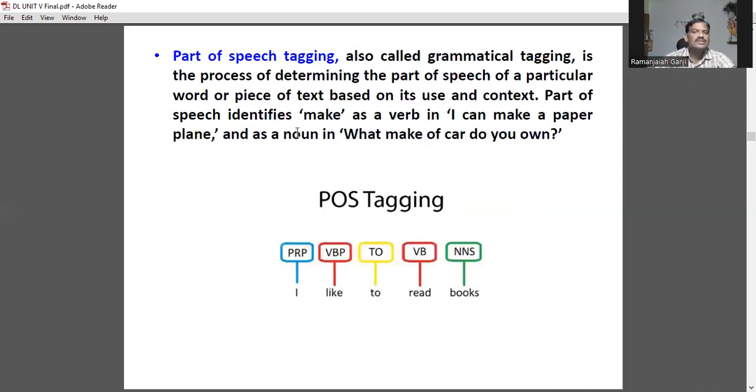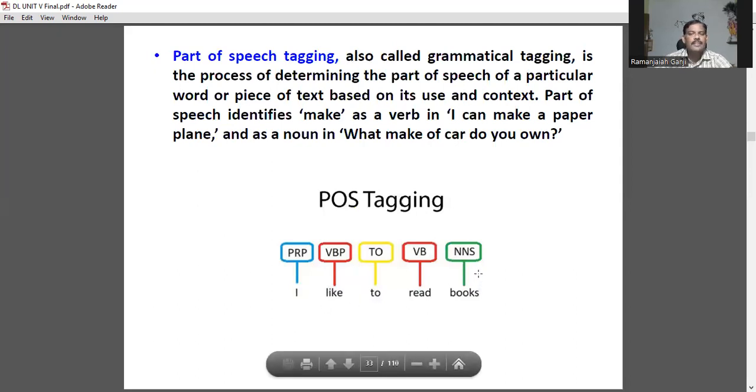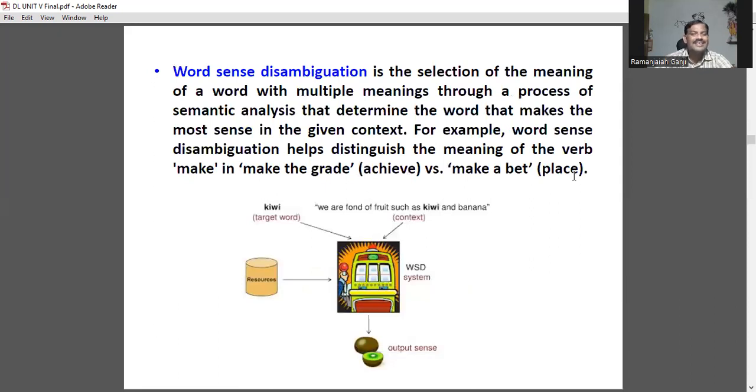Part of speech tagging is also called grammatical tagging. It is the process of determining the part of speech of a particular word or piece of text based on its usage and context. Say, this: I like to read books. Word sense disambiguation is the selection of the meaning of a word with multiple meanings through a process of semantic analysis that determines which meaning makes the most sense in a given context. For example, we verify that a particular word is exactly connected with that particular sentence or not.